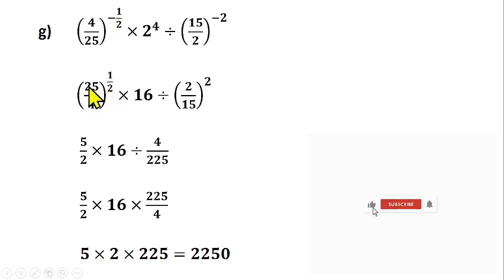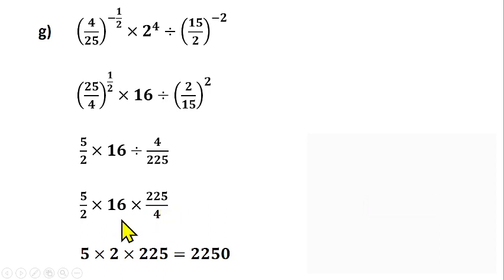According to this is the inverse. So inverse this, which is 25 over 4. We're left with the raised to power half times 2 raised to power 4, which is 16, divided by, if you inverse 5 over 2, that gives us 2 over 5, then squared. Then what is the square root of 25? That gives us 5. Square root of 4 is 2, times 16, divided by, this one gives us 2 squared, which is 4, and 5 squared is 25. Then you can change this division to times. This comes down again, that means it gives us 25 divided by 4.